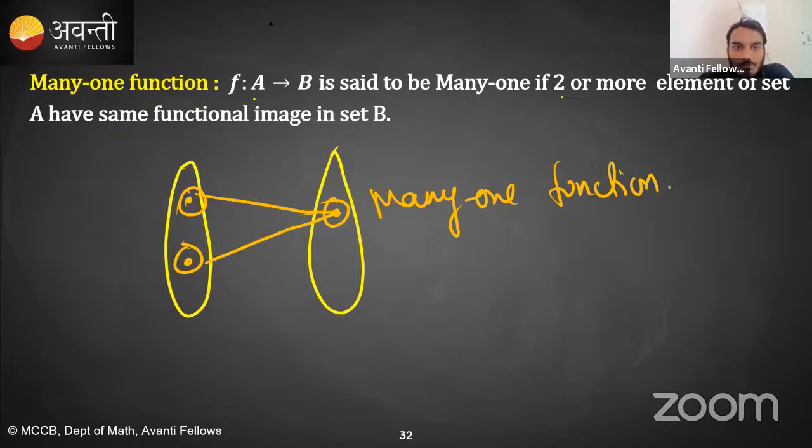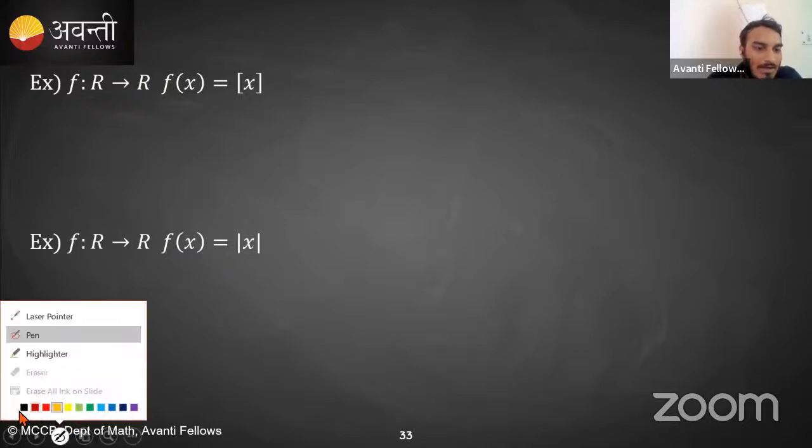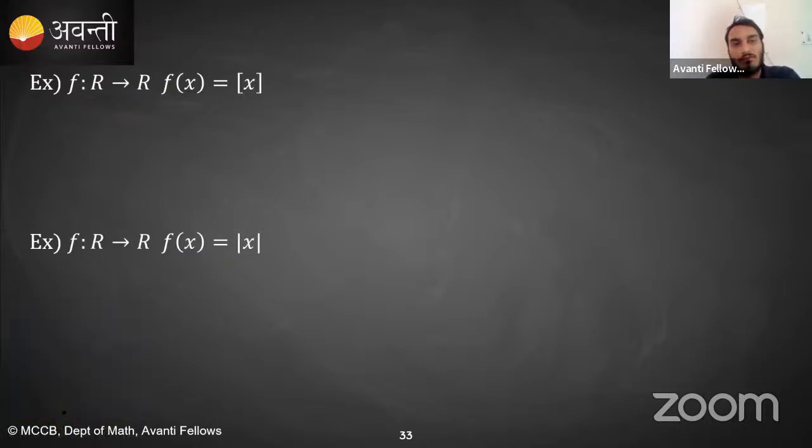Okay, now let's solve couple of examples. सबसे पहले थोड़े बहुत क्वेश्चन सॉल्व करते हैं. Now example 1, you have to identify whether a function is 1 or many 1. Function is defined from R to R. f of x is equal to box of x. This is greatest integer function. Quickly reply me in the chat box, everyone. Is this function many 1 or 1? Quickly reply me in the chat box. Students from the YouTube, do you have any doubt?